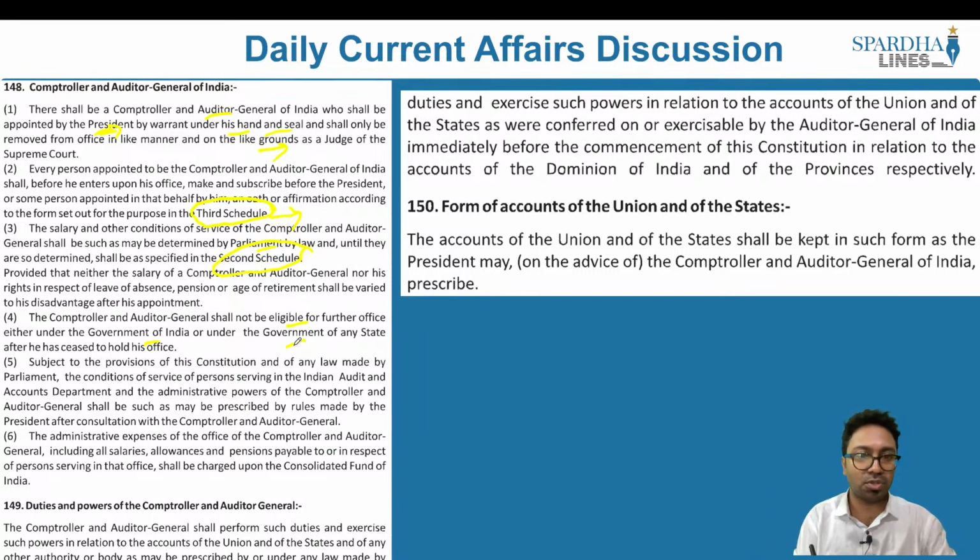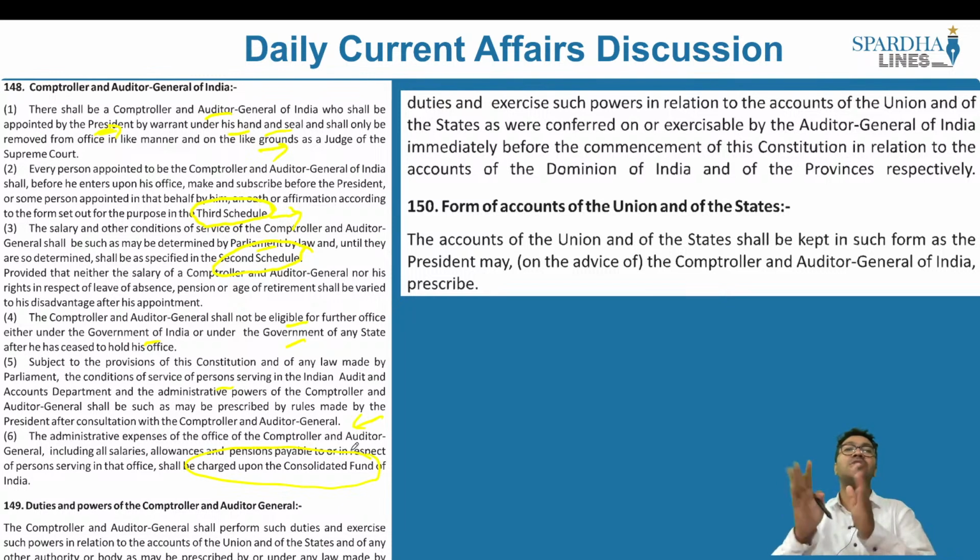Subject to the provisions of the Constitution and of any law made by Parliament, the conditions of service of persons serving in the Indian Audit and Accounts Department, and the administrative powers of the Comptroller, shall be such as prescribed by the rules made by the President in consultation with the Comptroller and Auditor General. The administrative expenses of the office of the Comptroller and Auditor General, including all salaries, will be charged upon the Consolidated Fund of India. So whose salaries are charged upon the Consolidated Fund of India? For example, the Supreme Court judges. So these are the people whose salaries cannot be changed according to the vagaries of the executive.